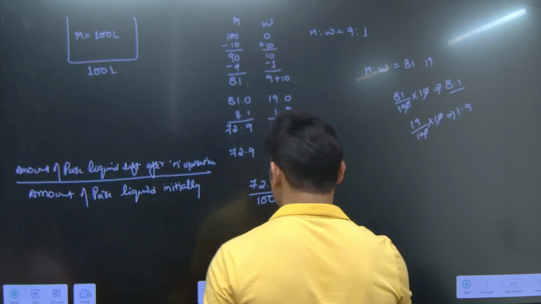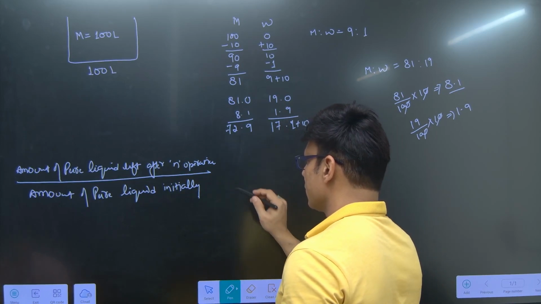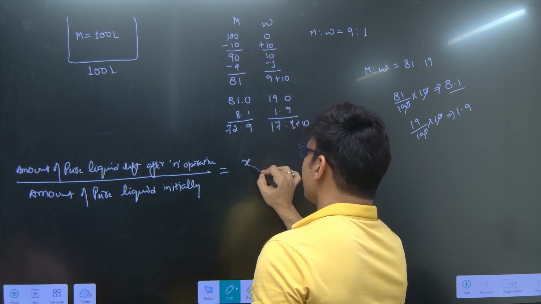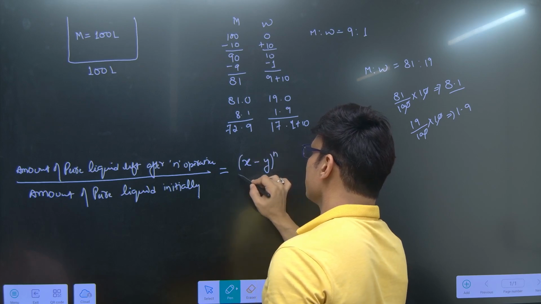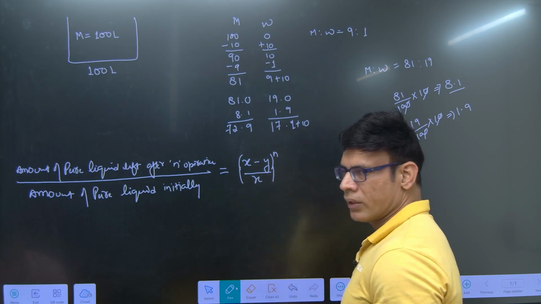And this ratio, see, remember this 72.9, will be given by (x minus y upon x) raised to the power n.